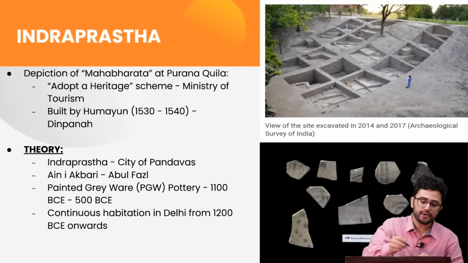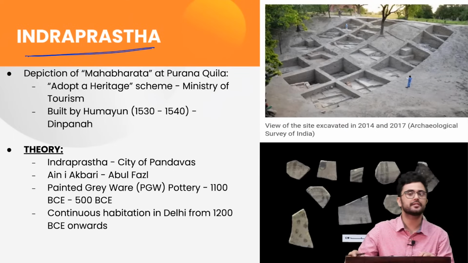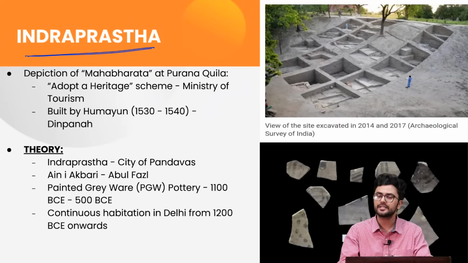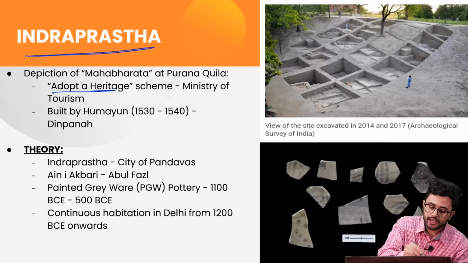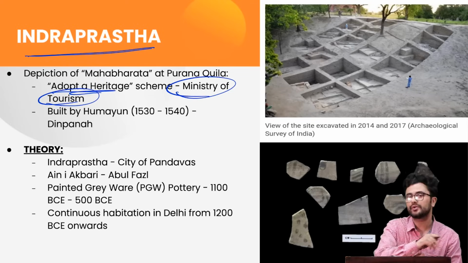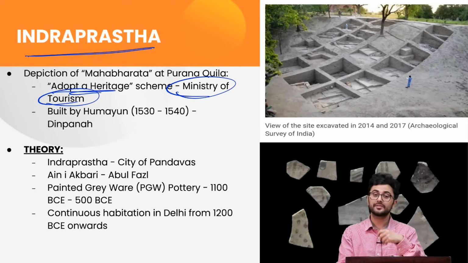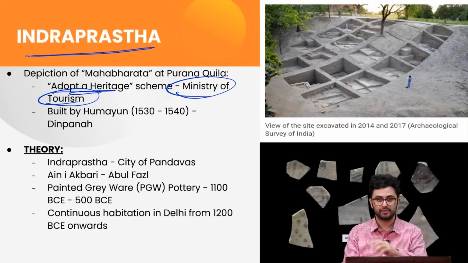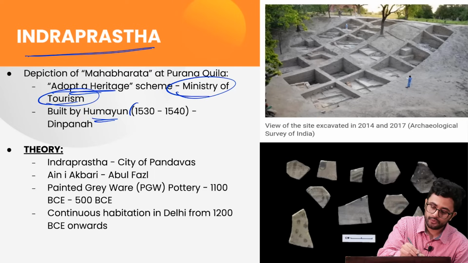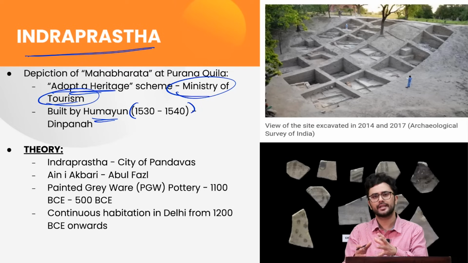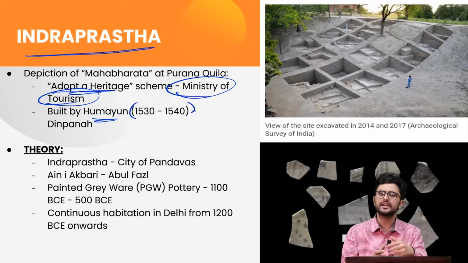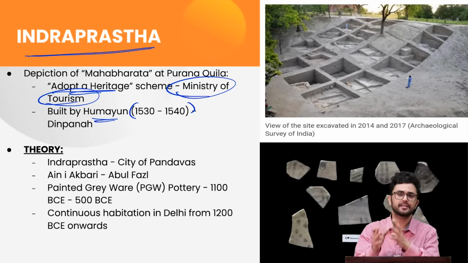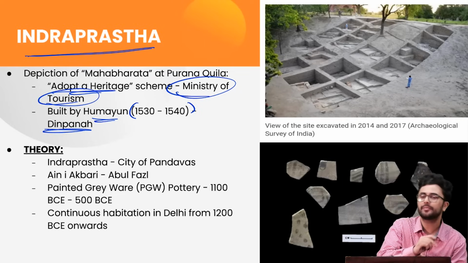The next news which we are going to talk about is the ancient city of Indraprasth. The reason is that a depiction of the Mahabharata was done at Purana Killa under the Adopt a Heritage scheme of the Ministry of Tourism. This Purana Killa was built by the second Mughal ruler, Humayun, who ruled from 1530 to 1540 and then for a very short period from 1555 to 56, and he created this Purana Killa as part of the city of Deenpana.